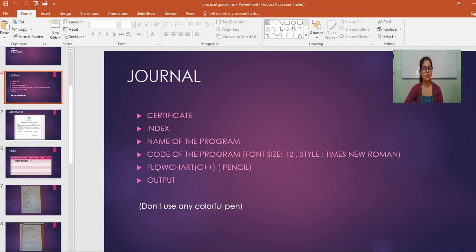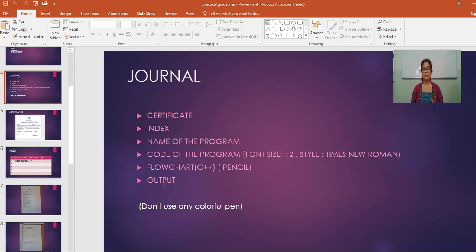And in case of flowchart, you have to draw the flowcharts for C++ programs only. You do not have to draw any flow chart for HTML or for VB programs. Okay, so you have to draw flow charts for only C++, and always you have to draw your flow chart with pencil. Do not make use of pen to draw flow chart. And the last page will be output page. In case of output, you have to attach the snapshot of the output.